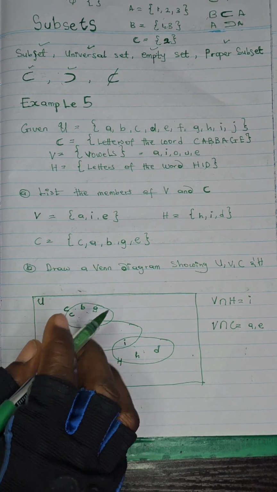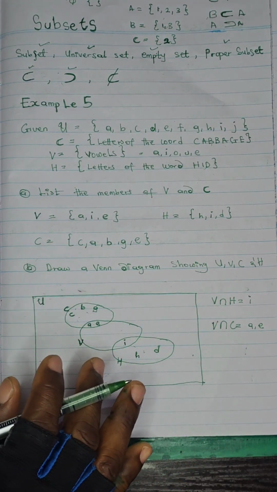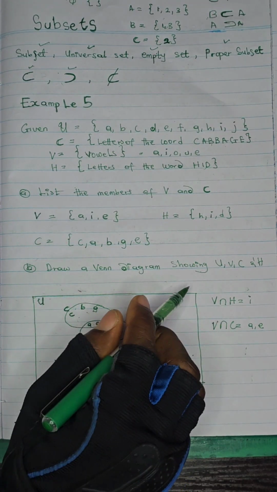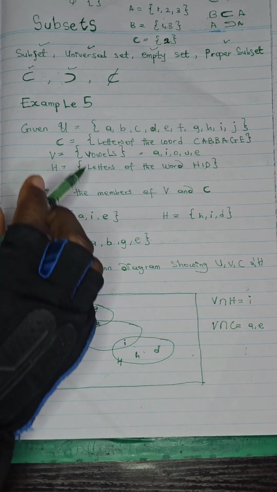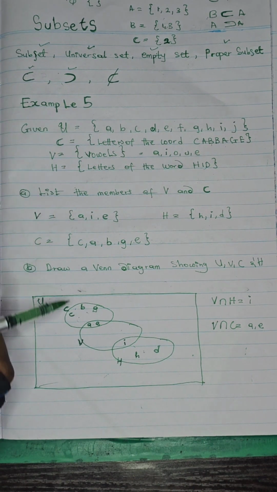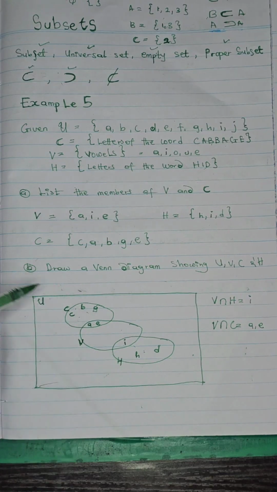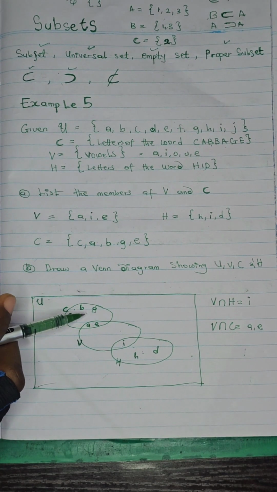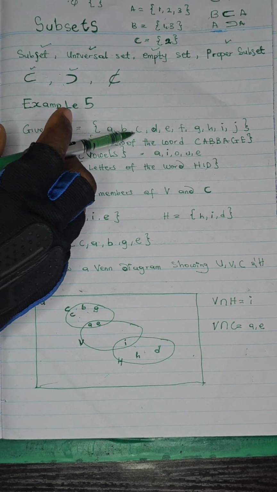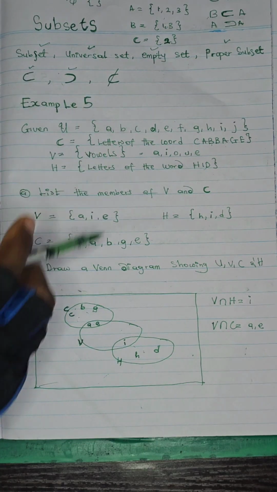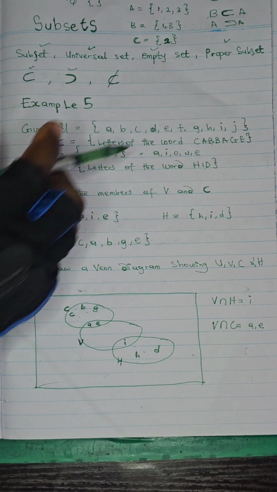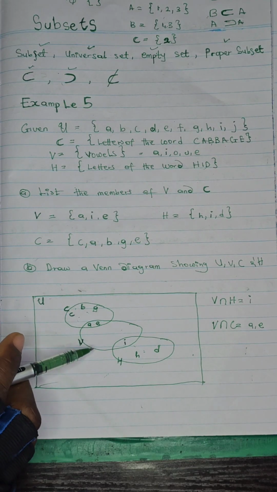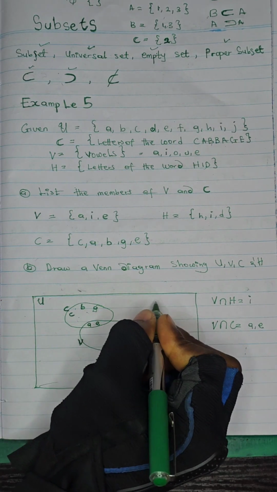So the main thing is we've drawn the Venn diagram, but remember when you're drawing the Venn diagram, you're considering the universal set. This is the universal set, right? So let's go back to the universal set. A has been taken care of in this whole illustration. B, excuse me, has been taken care of. C has been taken care of. D has been taken care of. E has been taken care of. F, by the time you look, F is not there, so I'll write that F here.